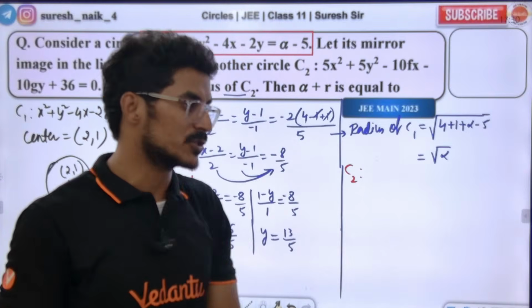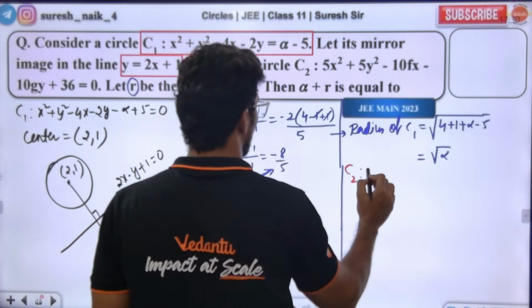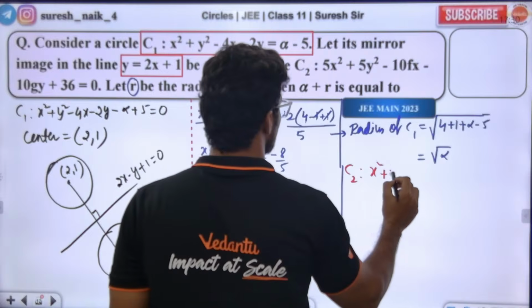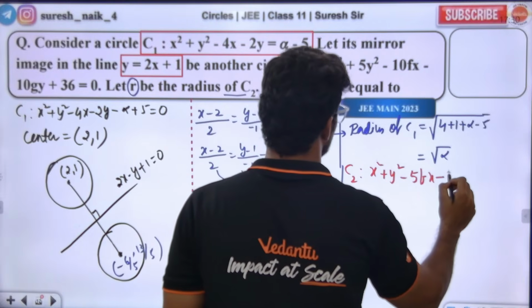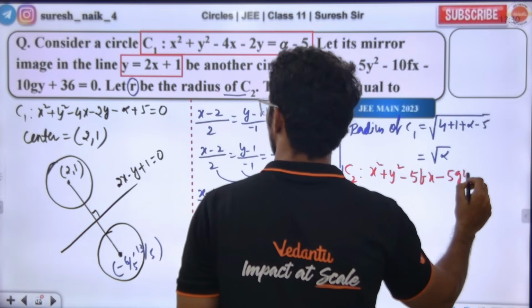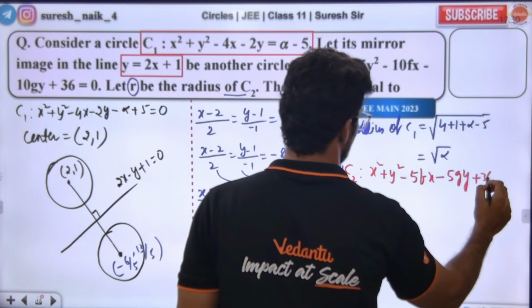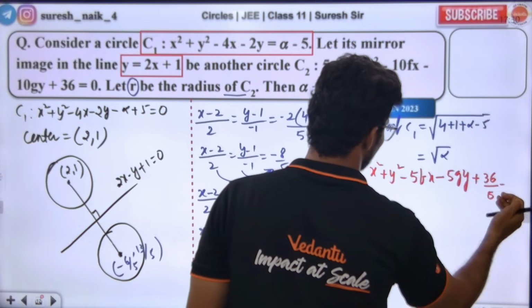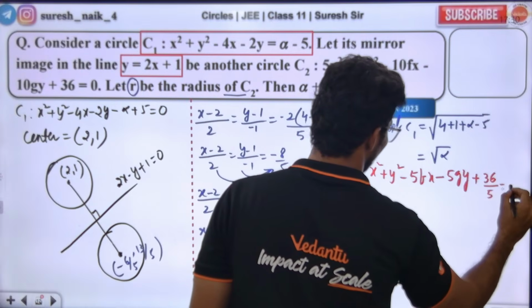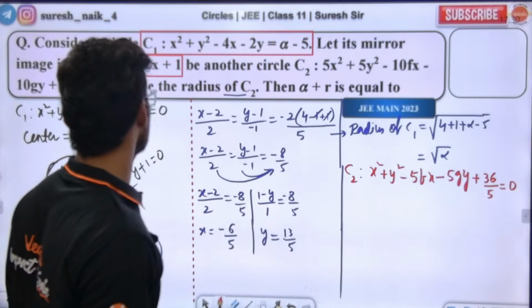So divide with 5 on both sides. Dividing by 5, we get x square plus y square minus 13 by 5 x plus 6 by 5 y plus 36 by 5 is equal to 0.